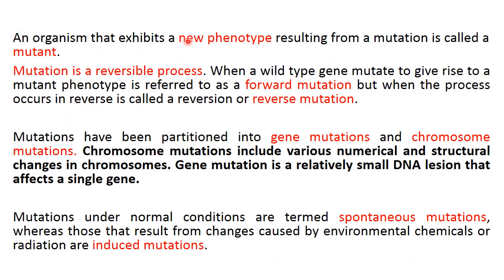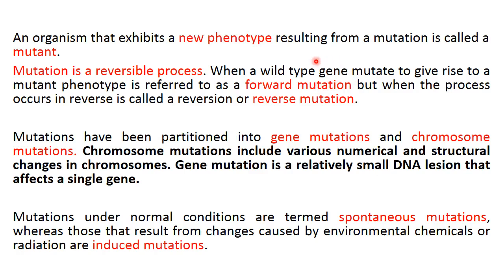Whenever a new phenotype is exhibited by an organism due to mutation, that organism or that phenotype is known as a mutant. Mutation is a reversible process. It can go in both directions. Whenever a gene mutates and gives rise to a new phenotype or a mutant phenotype, that is known as a forward mutation.